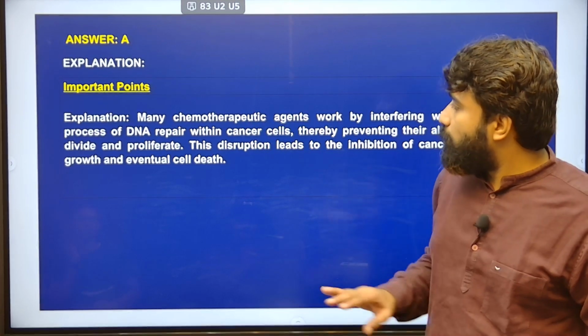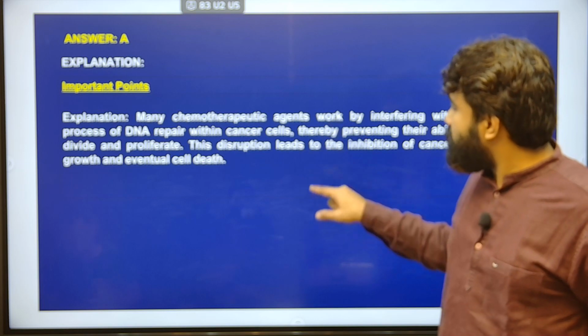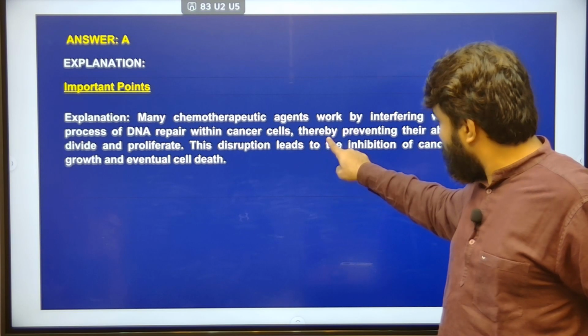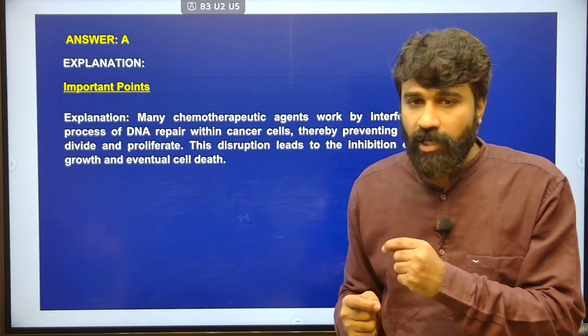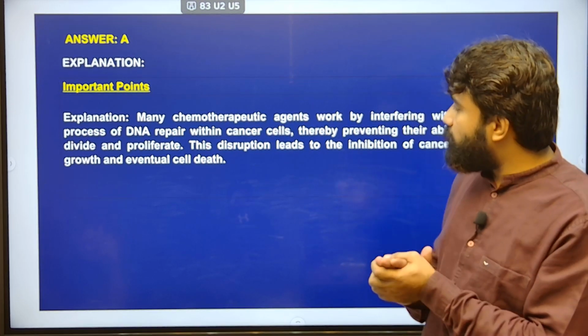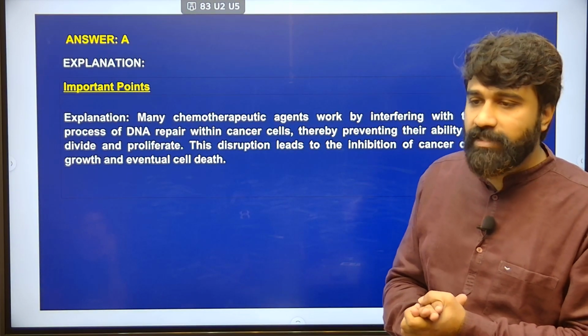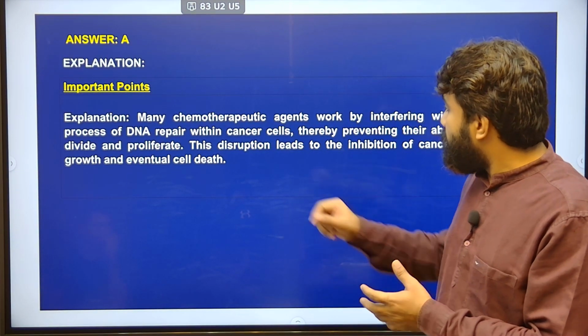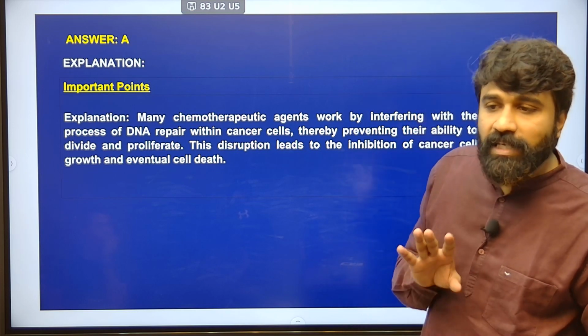This can be controlled by such DNA repair interference within these cancer cells. It will definitely prevent their ability to divide, because of their weakening after the chemotherapeutic agent is given as a drug, and this disruption leads to the inhibition of cancer cell growth and eventual cell death.